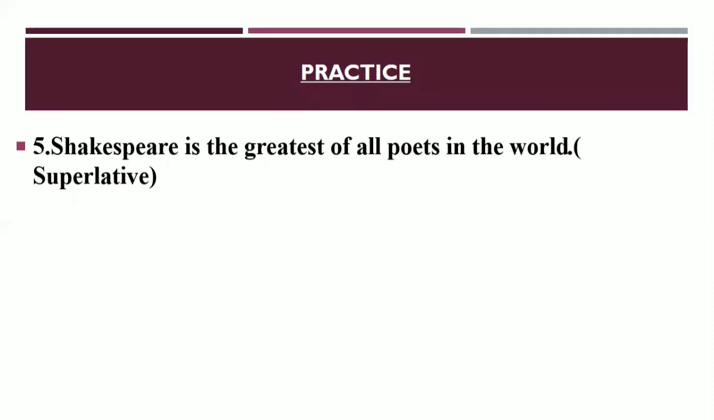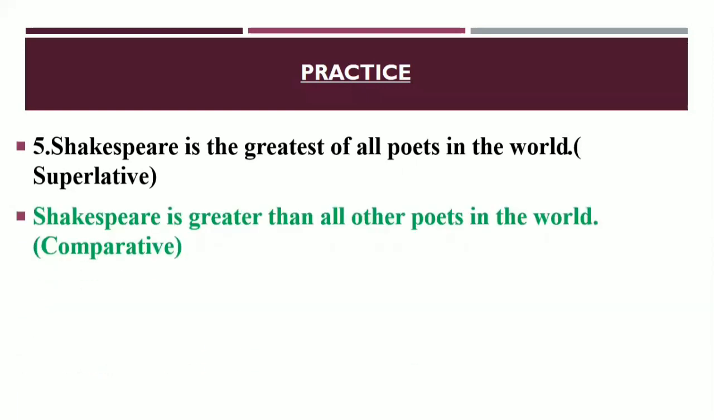This is the superlative degree. Okay, now this is comparative degree. Shakespeare is greater than all other poets in the world. So if you get "of all" in case of comparative degree, you have to use "than all others." Okay, dear learners. So Shakespeare is greater than all other poets in the world.